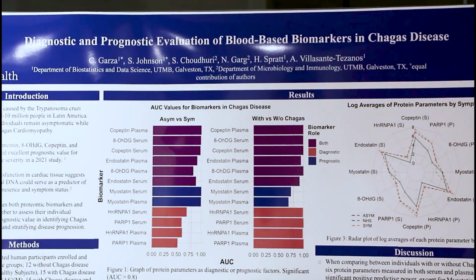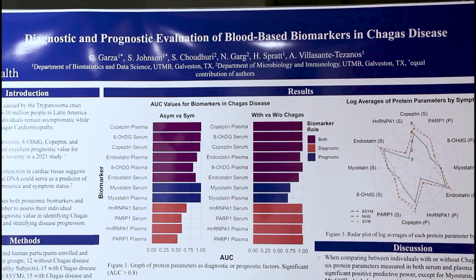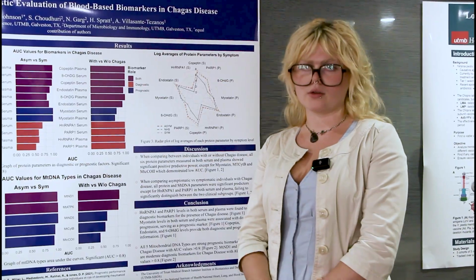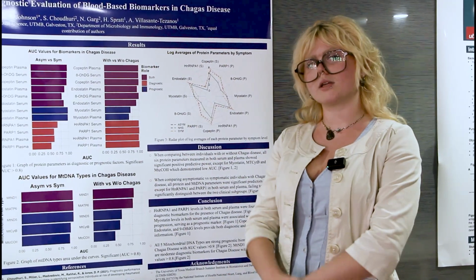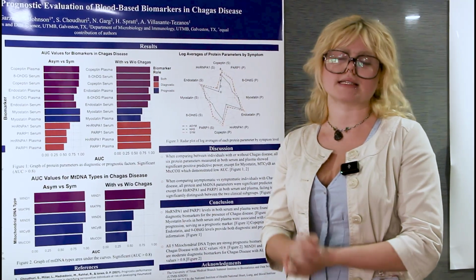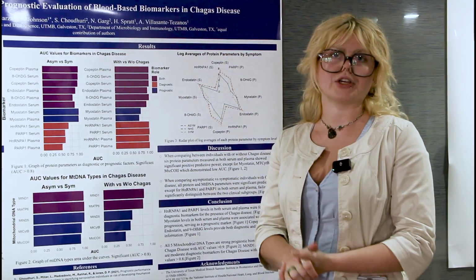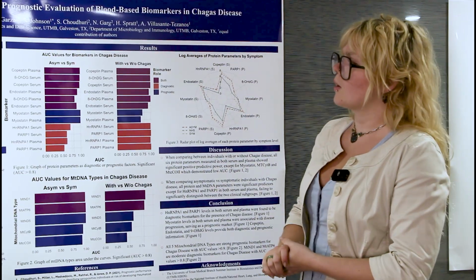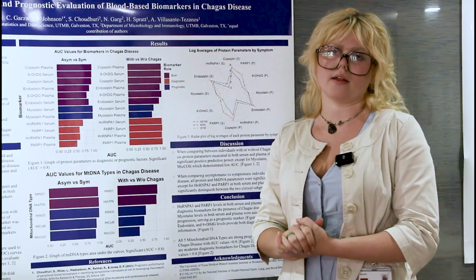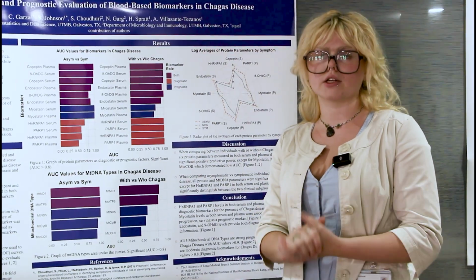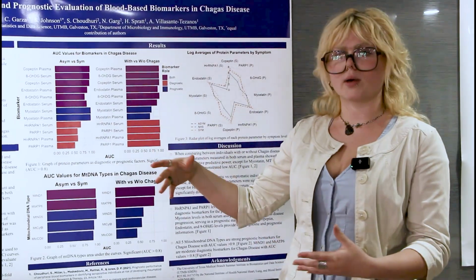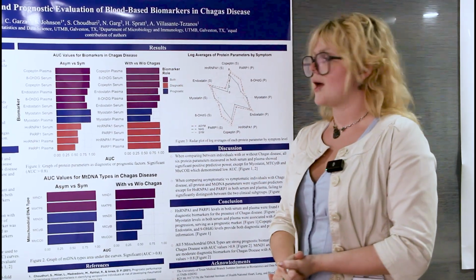We're working underneath Dr. Garg, and what we're researching is Chagas disease. We're looking for different protein biomarkers and mitochondrial DNA biomarkers that can be used to either diagnose an individual with Chagas disease or find out if they have acute or chronic Chagas disease, because at the moment we aren't able to determine that. So we did some background research into different work that's been done with cardiomyopathy, different cardiovascular diseases, and we found different proteins whose levels have differed in blood samples.